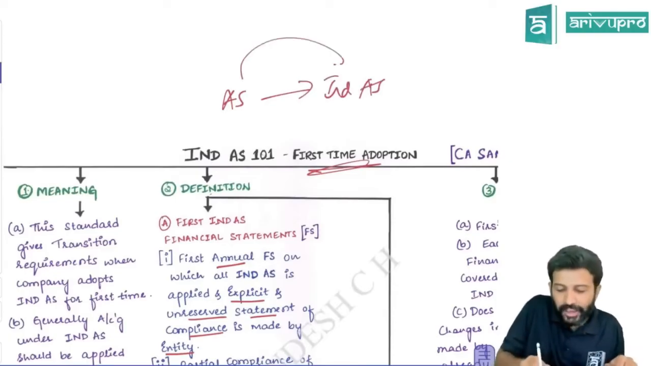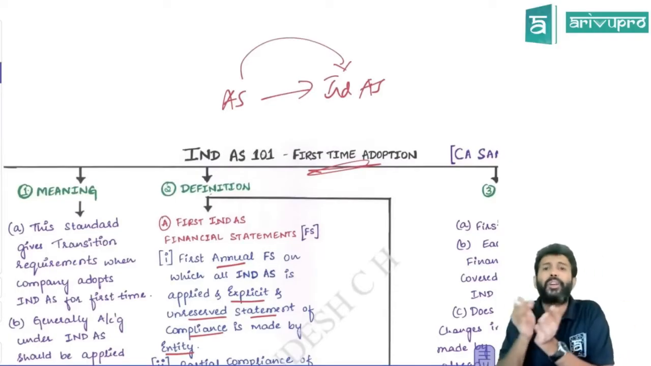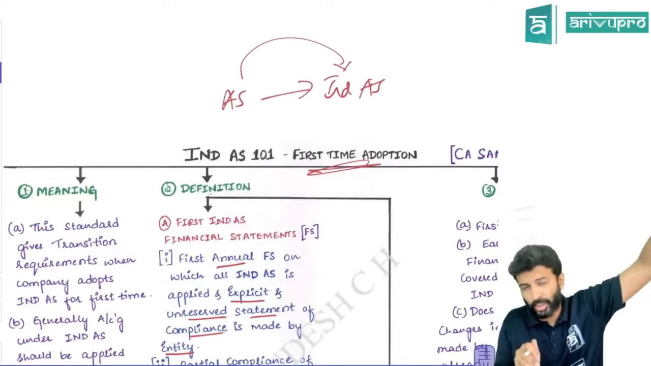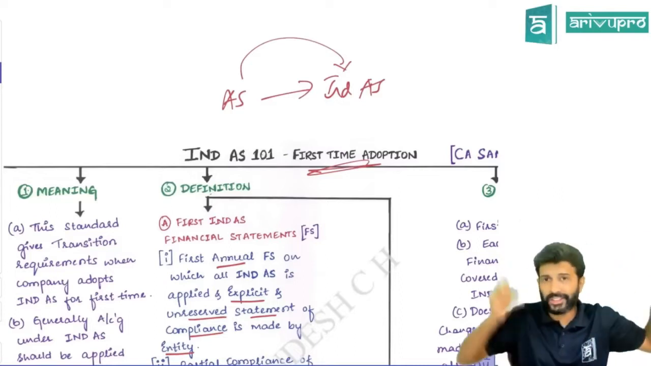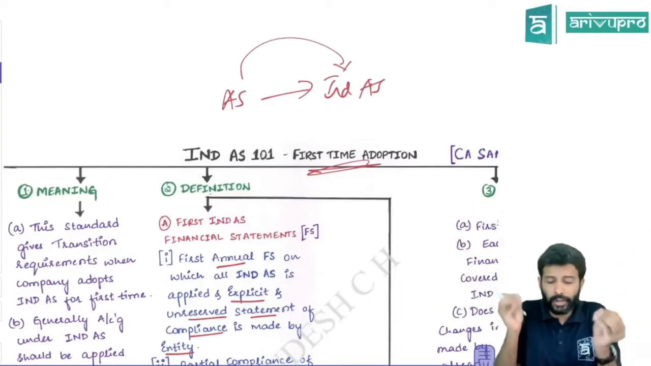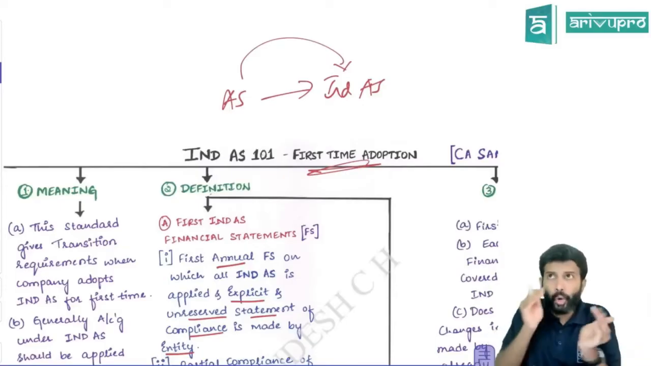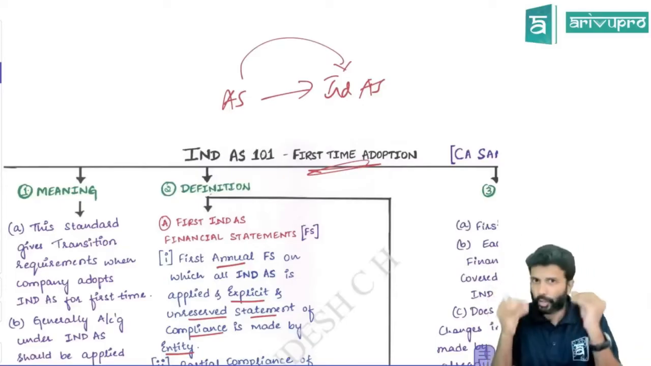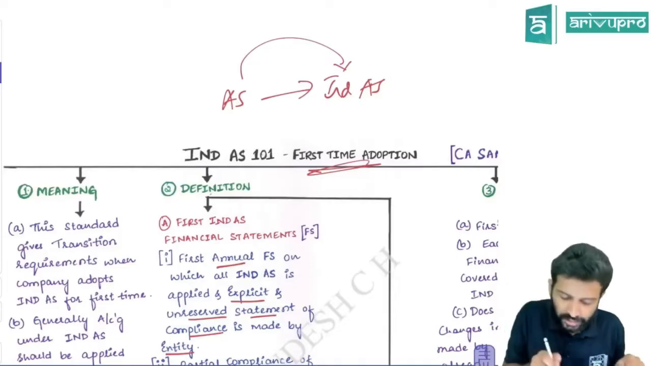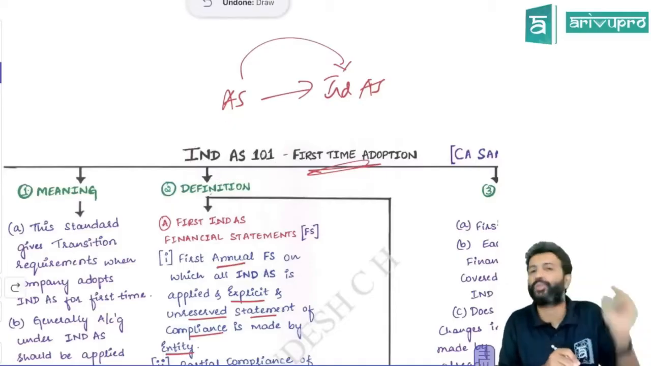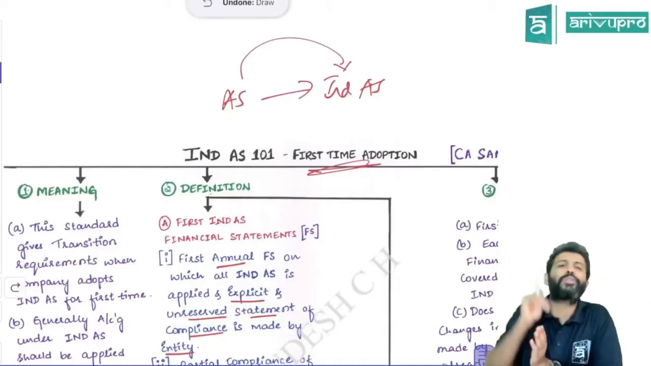So when you're moving from AS to IND AS, there will be obviously a lot of requirements, because accounting standards talk a lot of different things, and IND AS says something different. So there is a lot of difference between AS and IND AS. So how do we move from AS to IND AS? You needed some guidance. That's the reason they formulated one standard called IND AS 101, first time adoption, which gives you a guidance.